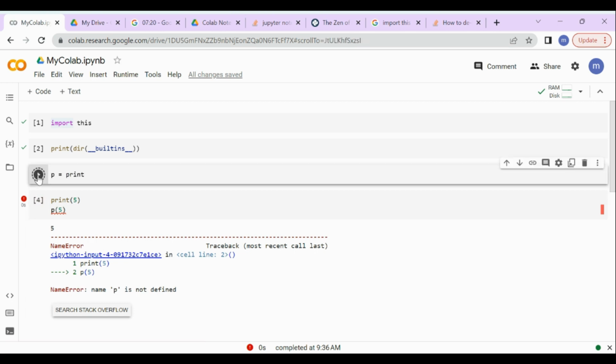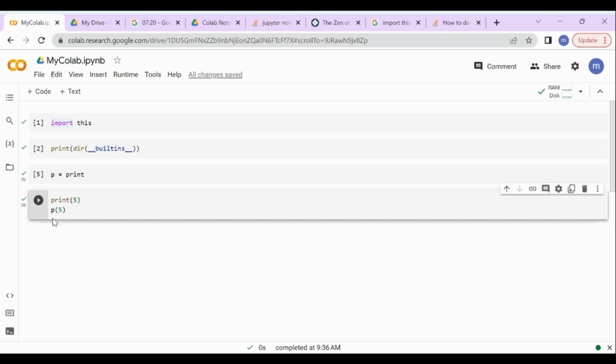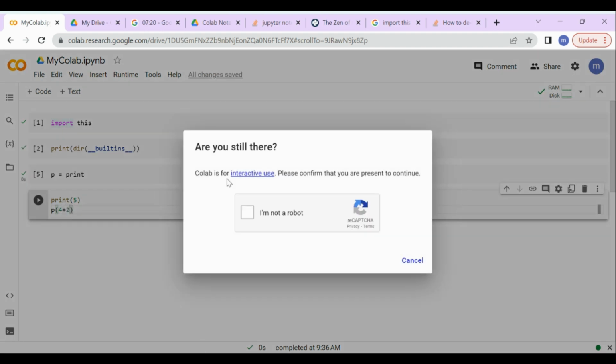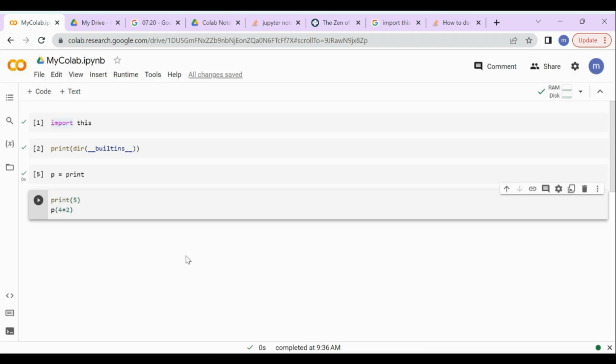Now the function that prints has two names, print and p. Let's test and see that we can use either in the same way. Print 5 and p 5. We also do math inside the parentheses, p of 2 plus 4, and see the result. Each time we run a code cell, any names created are added to the namespace and stay there until we restart the runtime if need be.